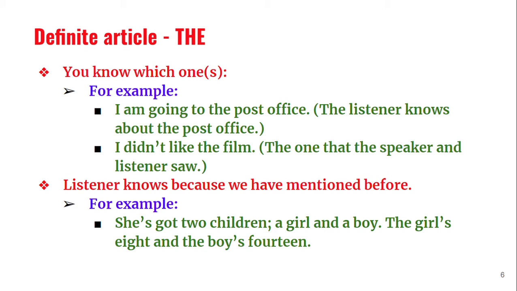Just like, suppose we say, there is a boy playing on the ground. First sentence: there is a boy playing on the ground. The first time, we say a boy. In the second sentence, you want to say something more about that particular boy. Then it becomes particular, so we say, the boy is running very fast. The first time we say a boy, the second time we use the boy.